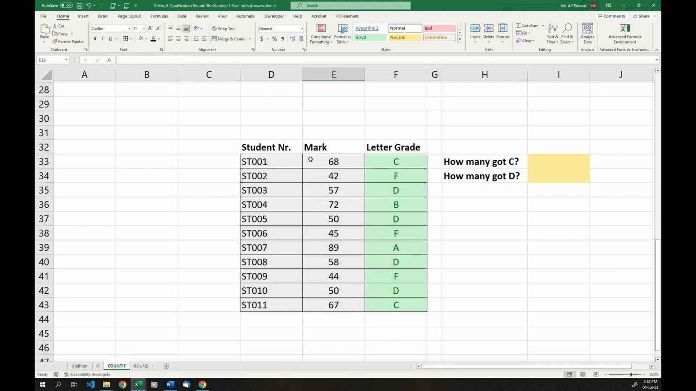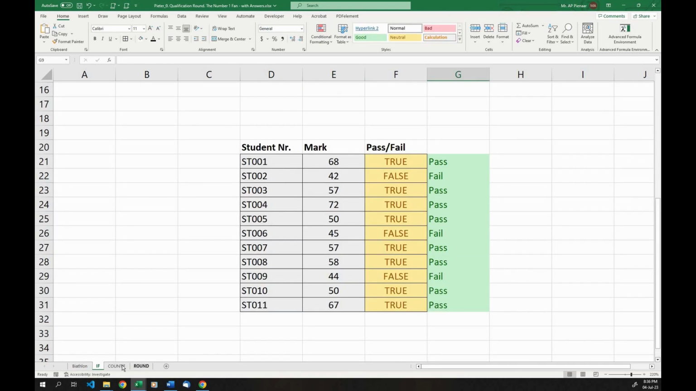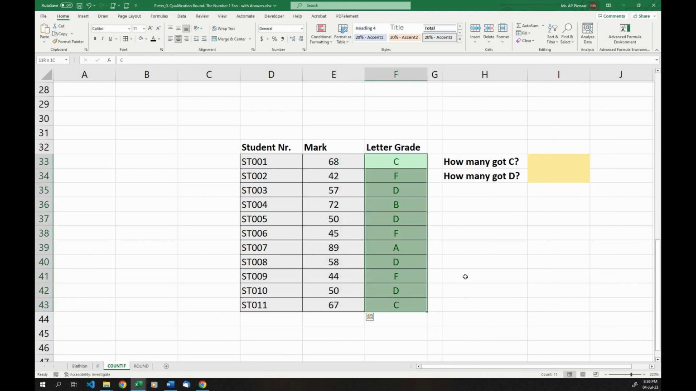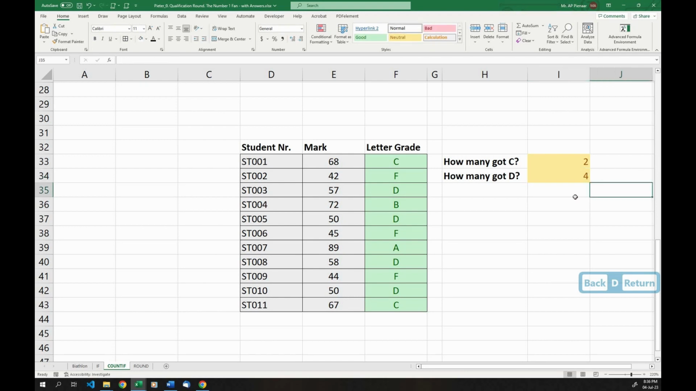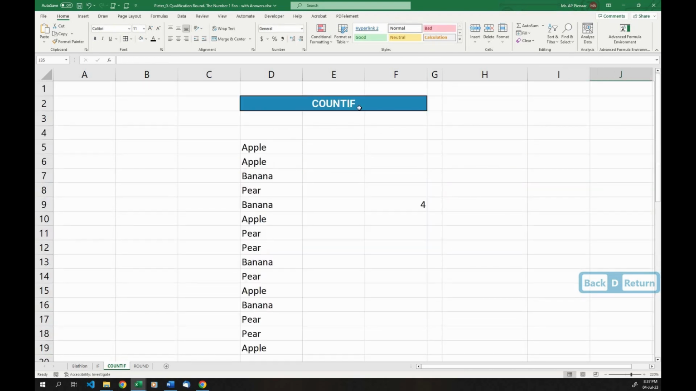Okay. Let's say we had the students. We didn't want to know if the student, like in the previous example, just passed or failed. We now have the student's letter grade, and we want to know how many students got a C. What we can do is say, count if in this range, how many C's are there? We see there are 2 students who got a C, and if we copy it down, move this up 1 and make it a D, we see 4 students got a D in this class. Okay, so that is COUNTIF. It's a very common formula.